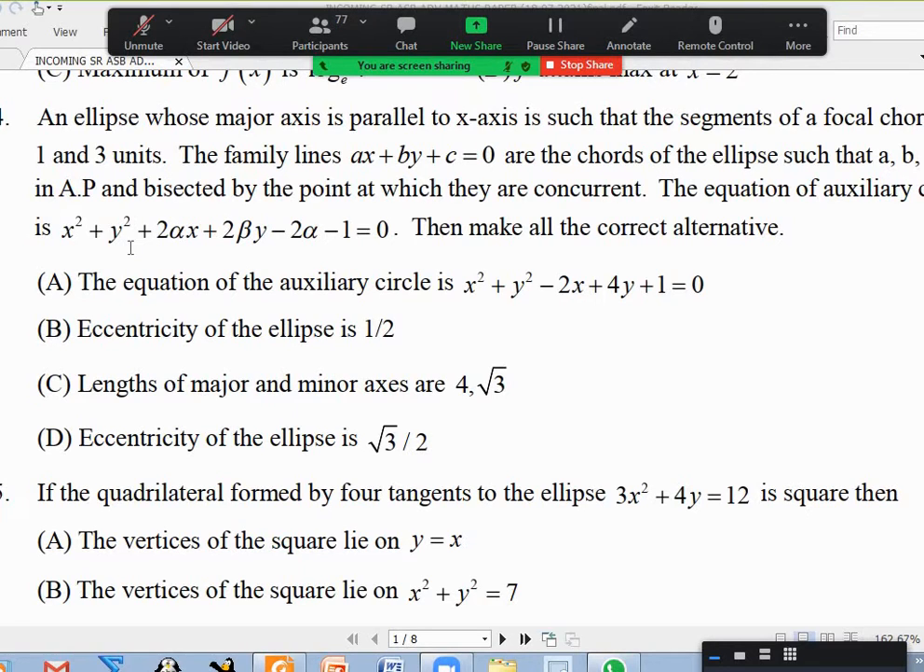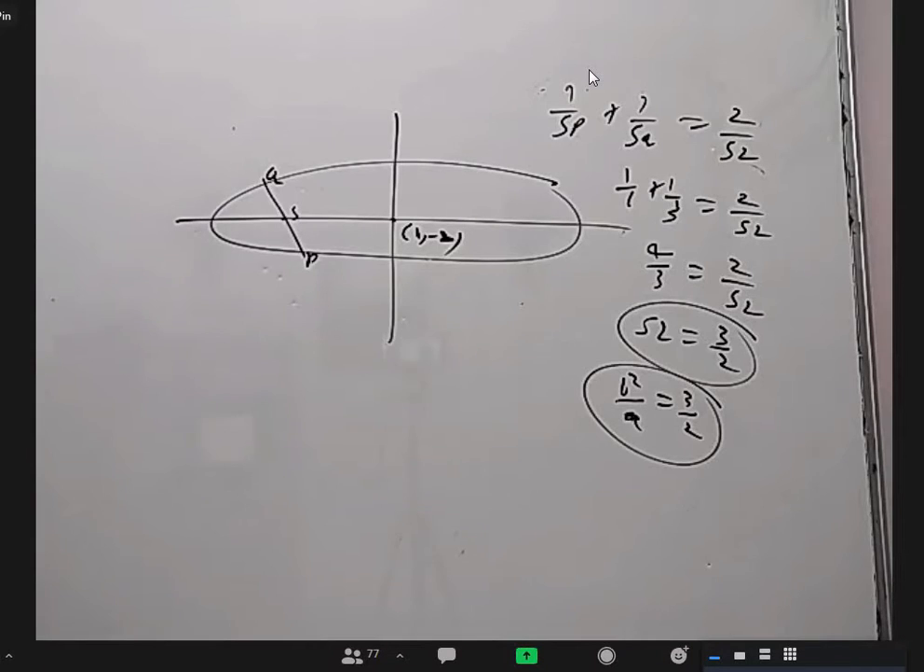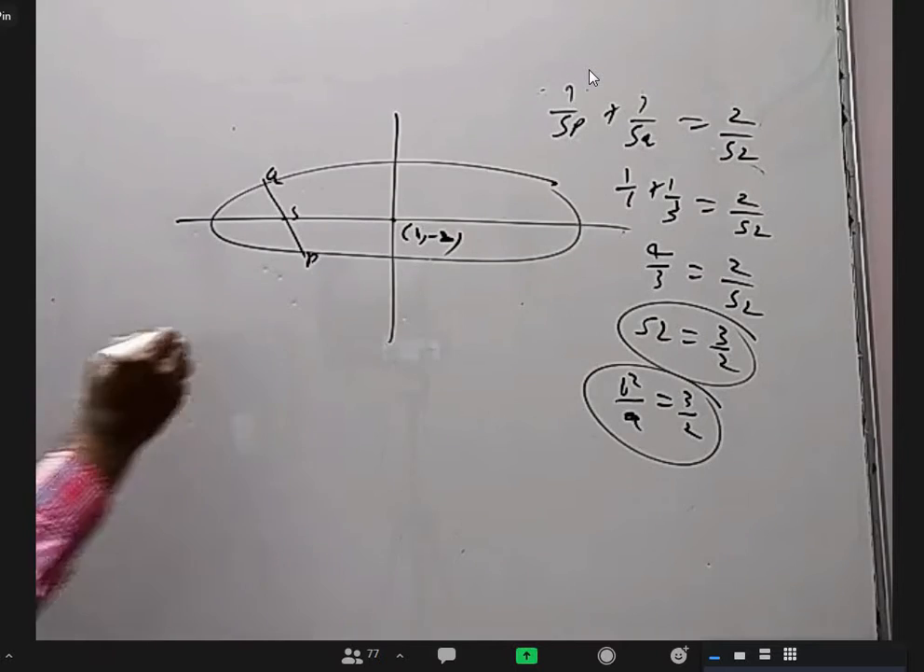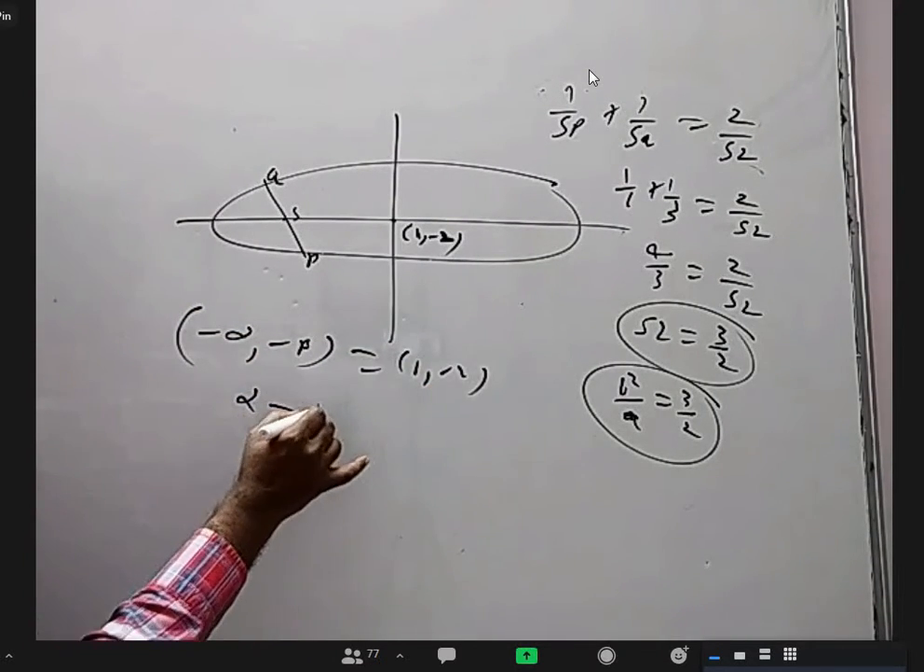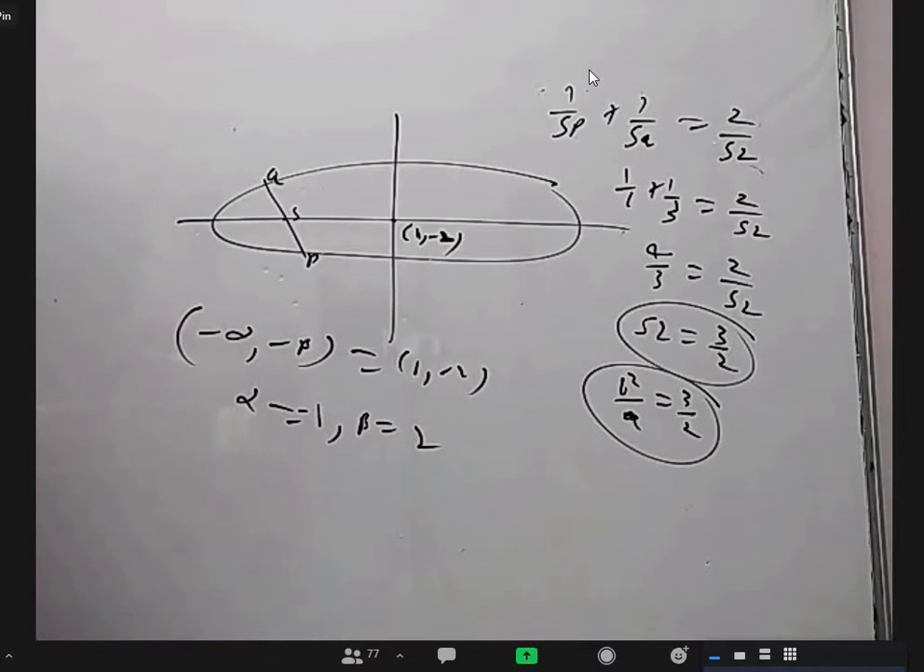Is the circle, whatever alpha you take, whatever beta you take, is it passing through any particular point? Is it like that? Just 1 minute. Oh, we know the center, from that you get the radius. That's fine. See, what is the center of the auxiliary circle given? Minus alpha, minus beta, right? Yes, sir. And that we equate, we got it. So minus alpha, minus beta is 1, minus 2. So alpha is minus 1, beta is 2.